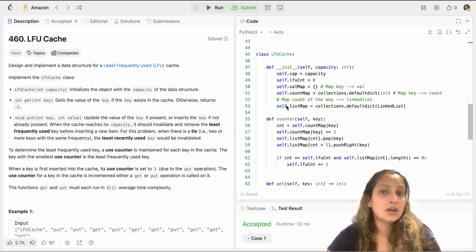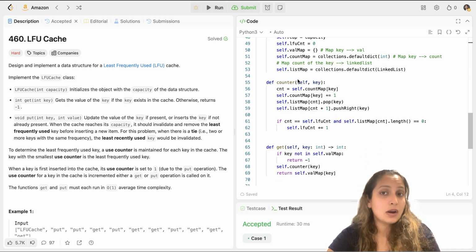And then self.count_map would be collections.defaultdict(int). And then you will have a self.list_map, which will be collections.defaultdict of linked lists. So basically, here in count_map you map key and count pairs, and in list_map you map count and linked list pairs. So that's how you are creating 2 linked lists, okay?